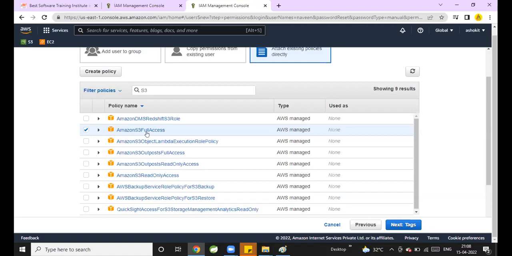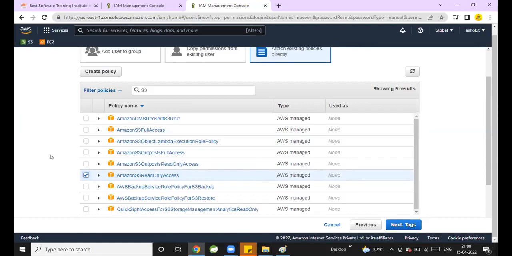I want to give only read access for my bucket. Do we have a policy for that? Yes, we have. Amazon S3 read only access. Now, if I give read only access, can he read all the buckets in the S3? Yes, sir.